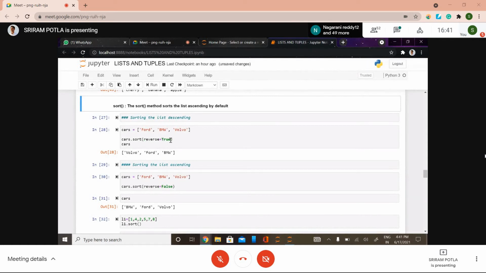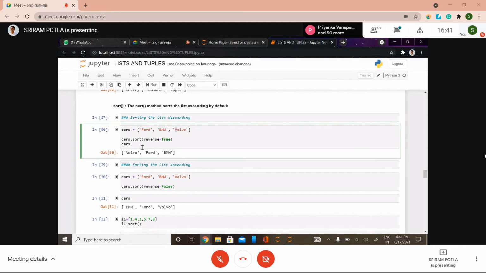It means it will sort in descending order. Like alphabets A, B, C, D, E, F, V is first, then F and B. So we got Volvo first, then Ford, and then BMW.